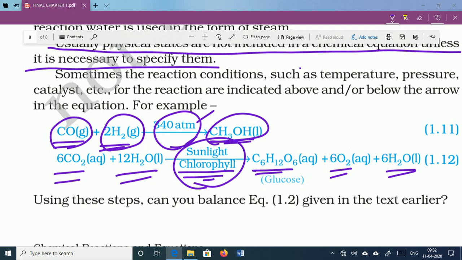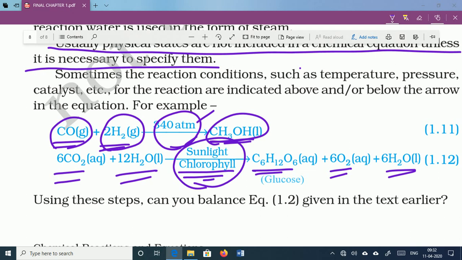Since an enzyme is involved in this process, that enzyme should be written right above or below the arrow. So any reaction condition required for completing the reaction should be written above or below the arrow. Then the chemical equation becomes a complete chemical equation.